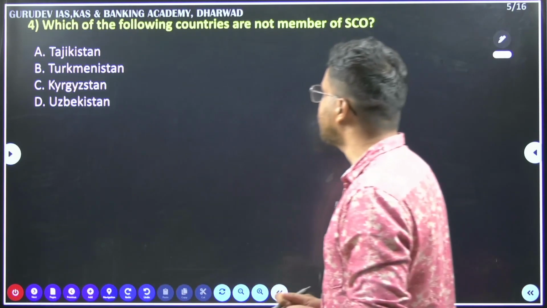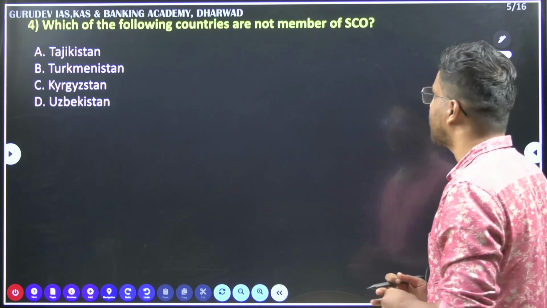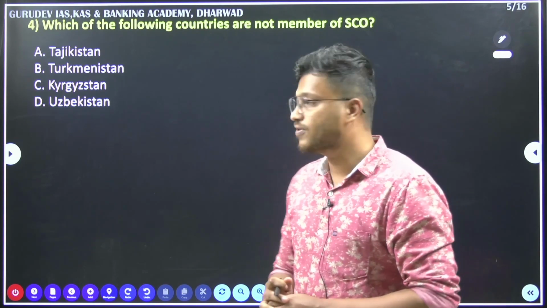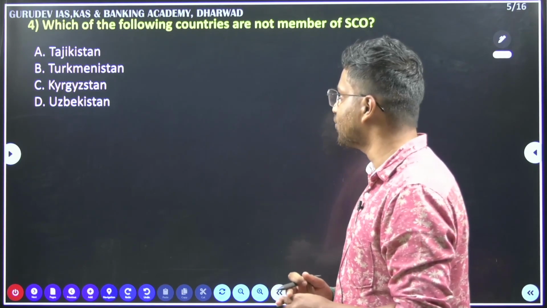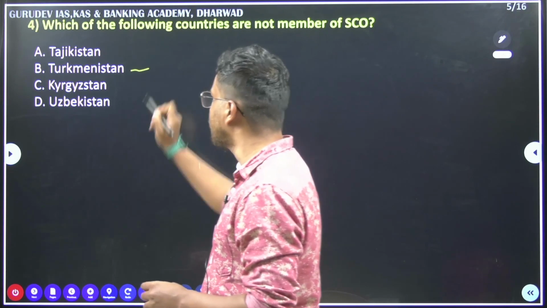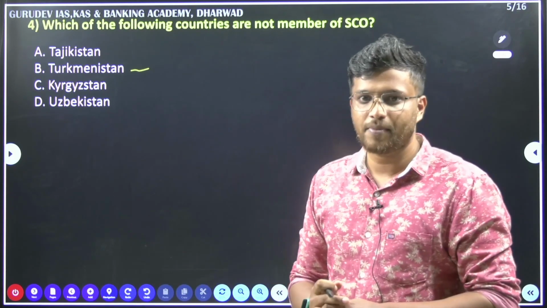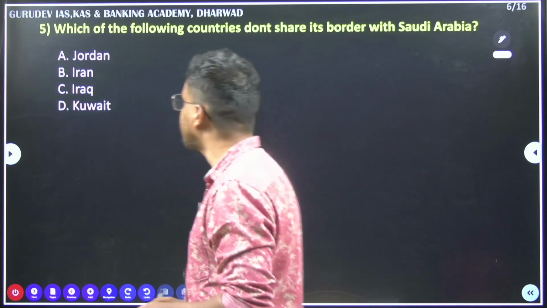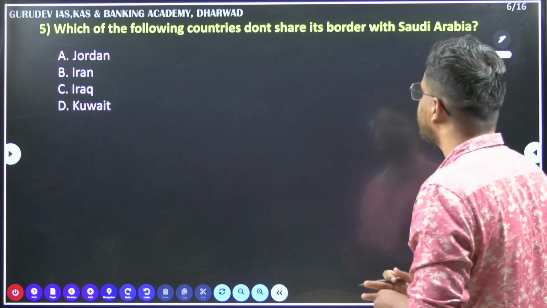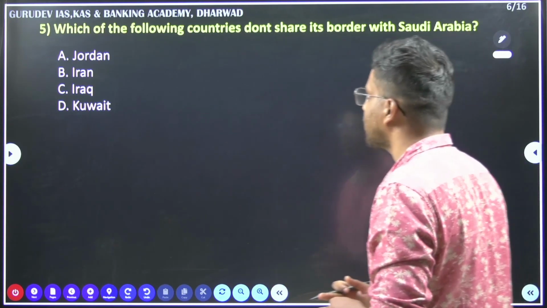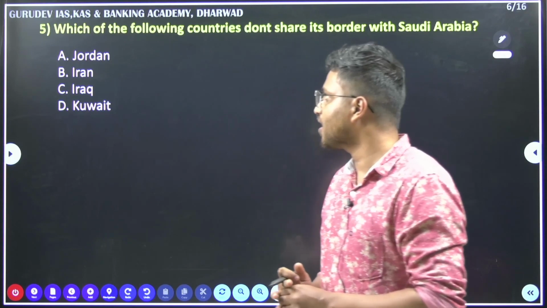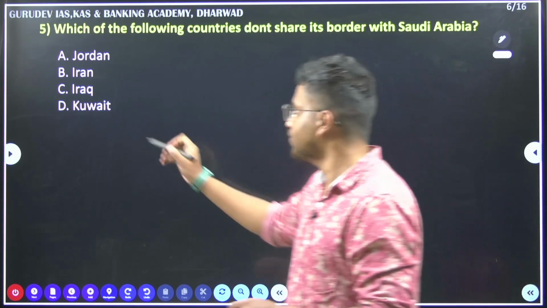Nextly, which of the following countries are not a member of SCO? The answer here is Turkmenistan. Okay, Turkmenistan is not a member of SCO. Then coming to the last question, which of the following countries don't share its borders with Saudi Arabia, Jordan, Iran, Iraq and Kuwait? The answer here is Jordan.